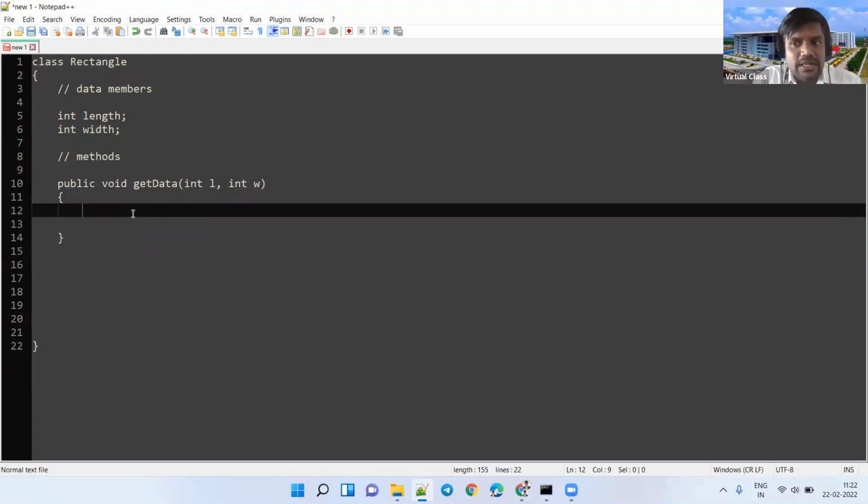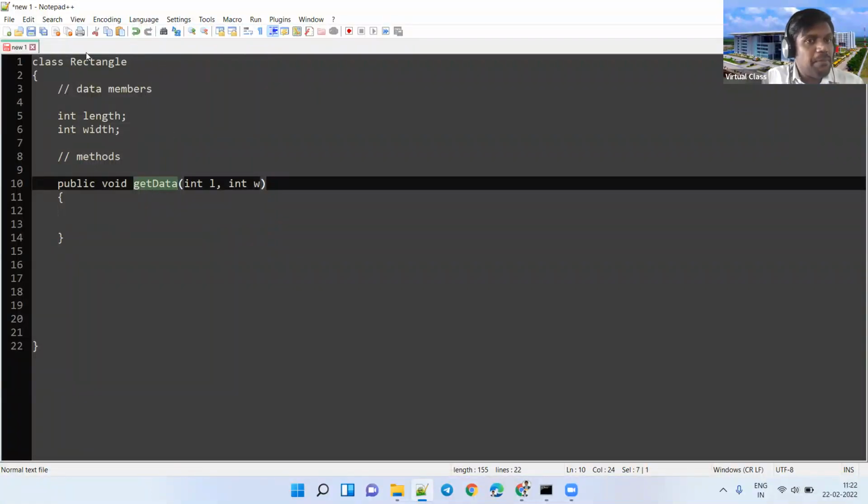Is it necessary to create an object again? No, sir. Directly you can, length equal to L. Yes. See here, since getData is also a member of this class, it is not required to create an object again. Even though length and width are instance variables, it is not required, because like them, this is also a member.